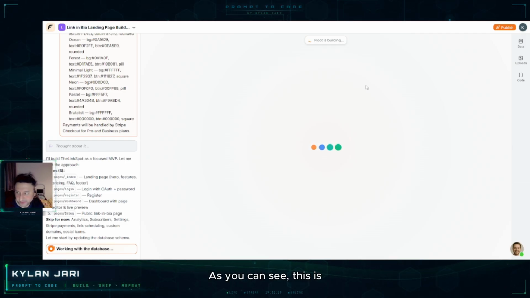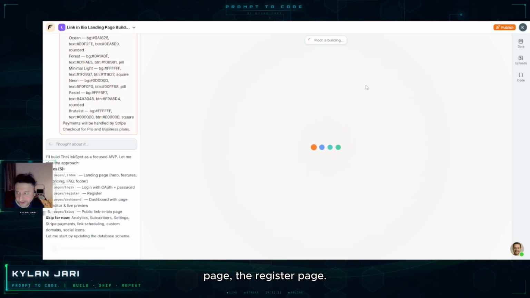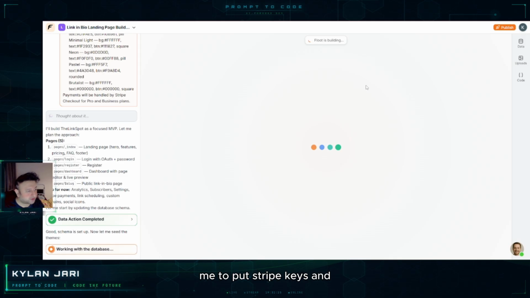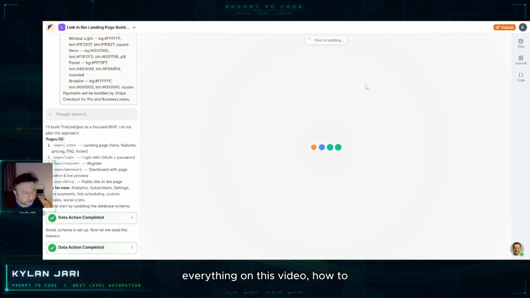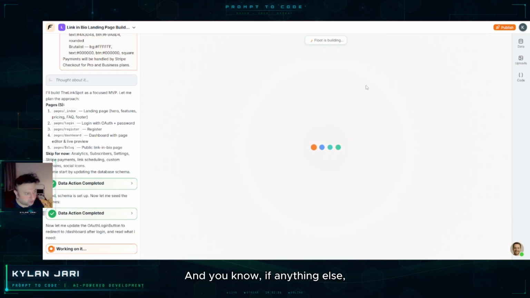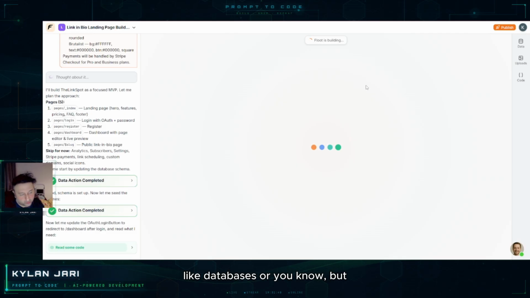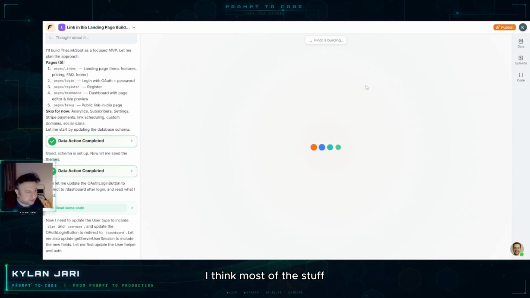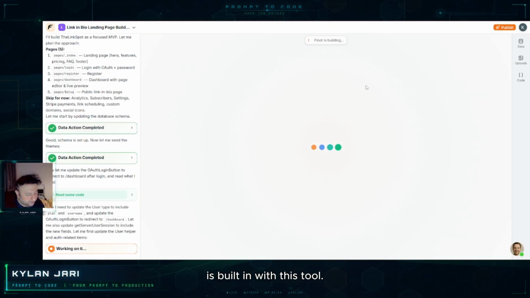You can see this is building now: the page, the login page, the register page. It is definitely going to ask me to put Stripe keys and all that, which I will add, of course, later. But I will show you how to add. I'm going to show you everything in this video, how to add Stripe keys, and anything else like databases, but I think most of the stuff is built in with this tool.